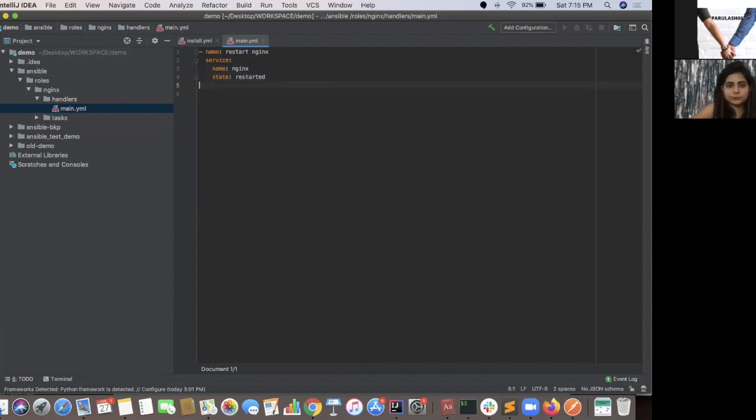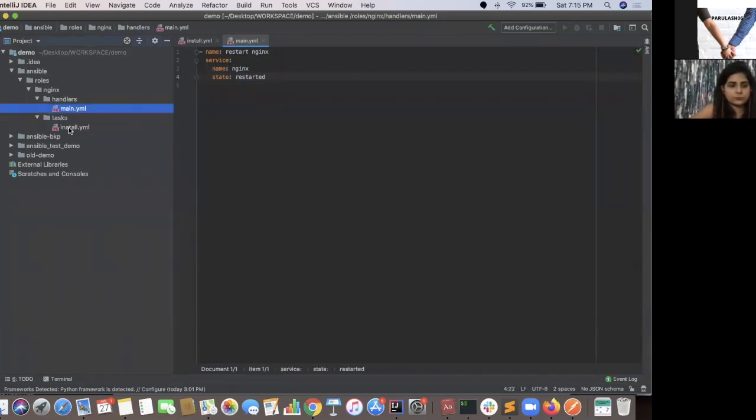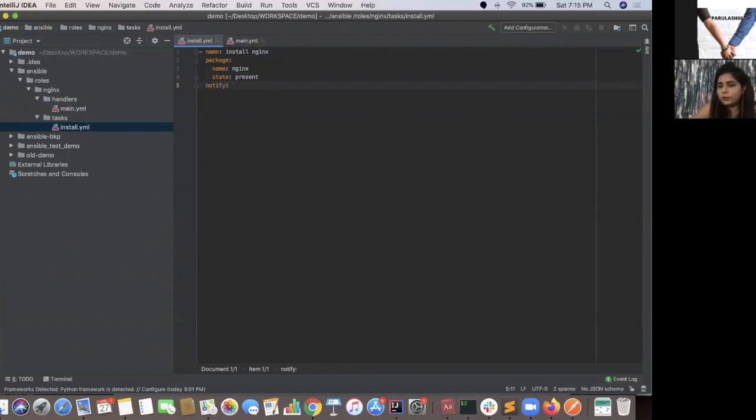And here we are going to write notify. If you have worked a bit on coding as well, you will understand that handlers are used in a case wherein you trigger an event, and there will be a handler.